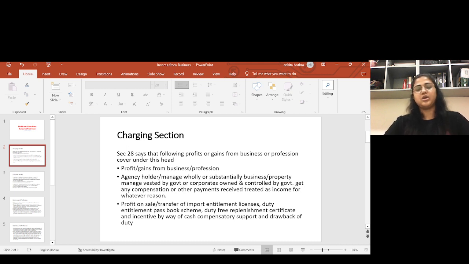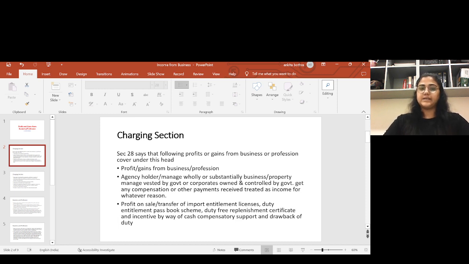You have the agency for Parle, and you pay some amount as per the agreement between you and the Parle group. You take that Parle agency and manage that agency wholly, and this is your business.